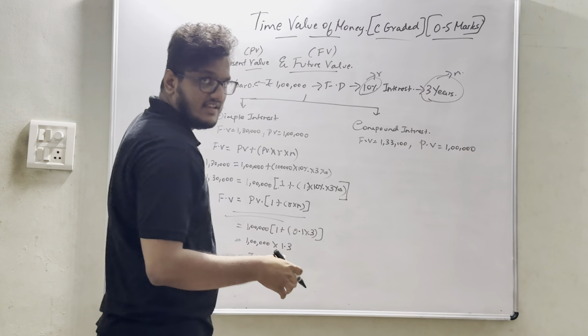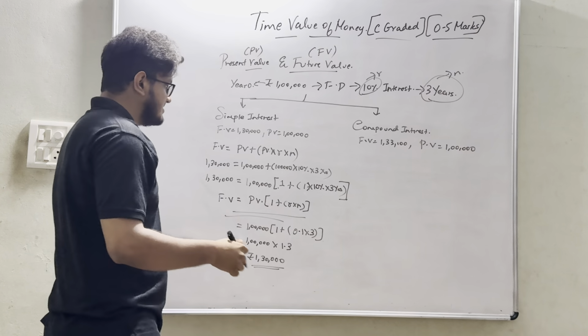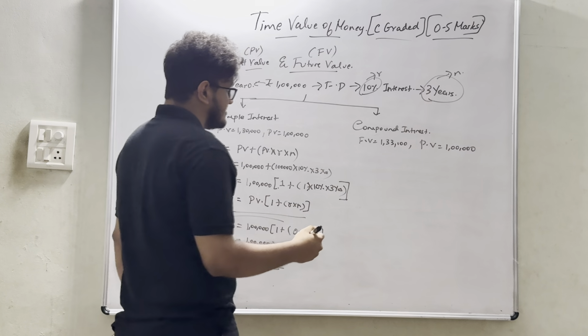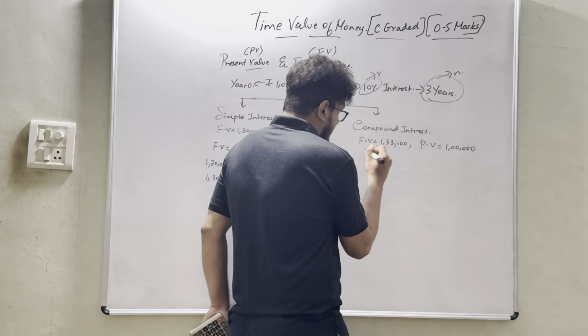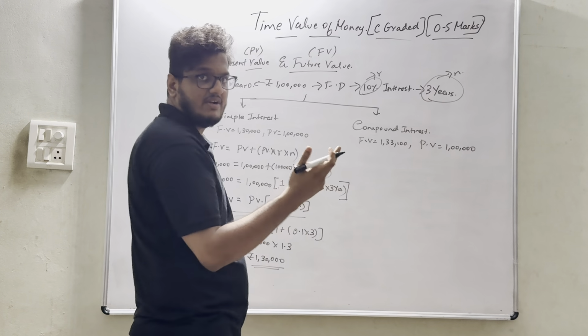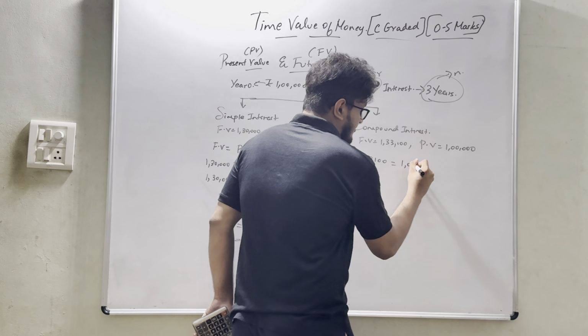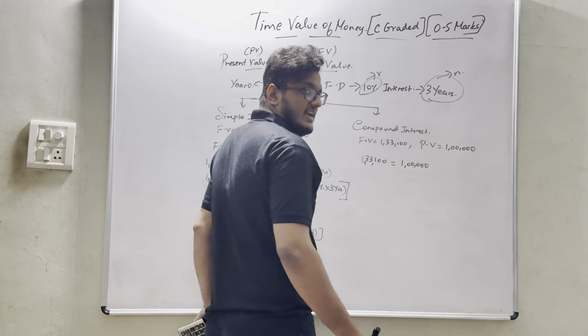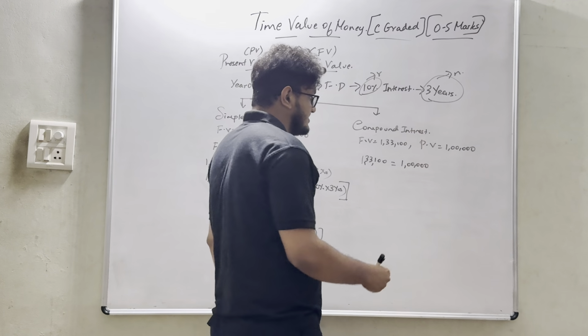R and N are the same. So in this case, how did I exactly arrive at 1,33,100? So future value is 1,33,100, which is nothing but present value. Yes, on this 1 lakh I got interest.